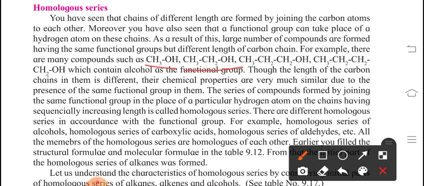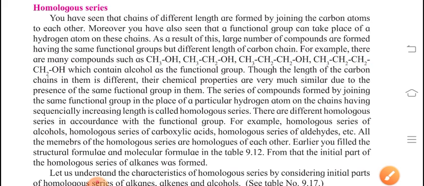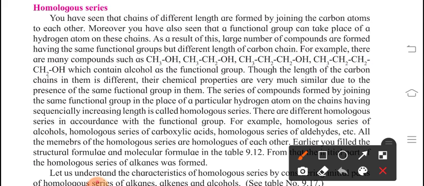Then next is propanol, then next is butanol. All the names are converted because of the OH. Because of OH we change the name with OL. Methane becomes methanol, butane becomes butanol, because OH gets paired with it, which contains alcohol as a functional group. Though the length of the carbon chain is different, their chemical properties are very much similar due to the presence of the same functional group in them.